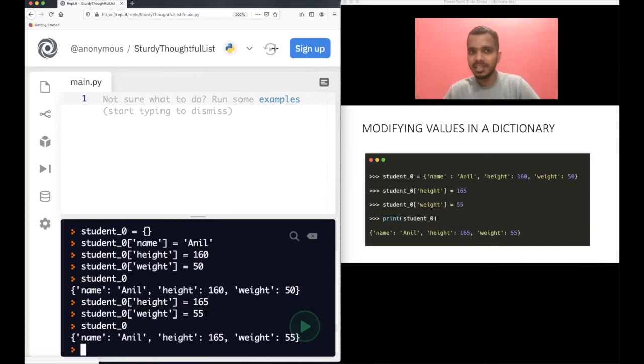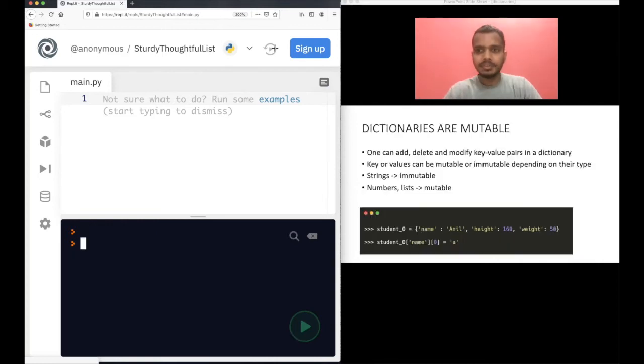Keys are just for storing the mapping. So this is a very interesting concept that dictionaries are mutable in Python. So you can of course add, delete and modify key value pairs in a dictionary. So you can delete any key value pair, you can add more key value pairs, and of course you can modify it also. Now keys or values can be mutable or immutable depending on their type.